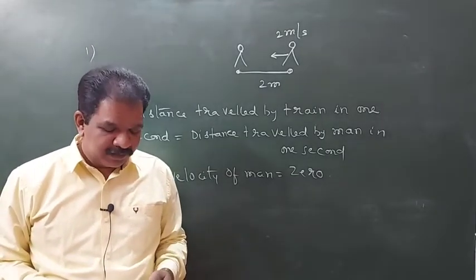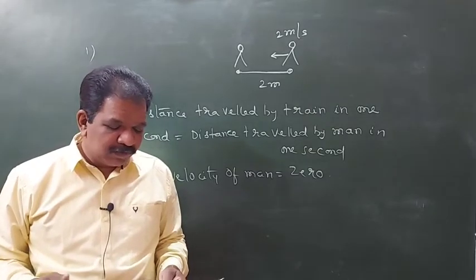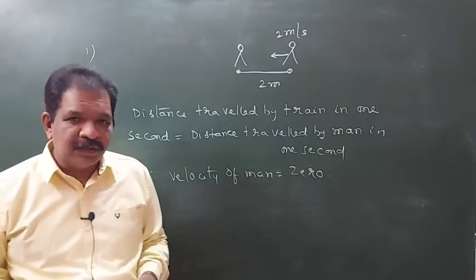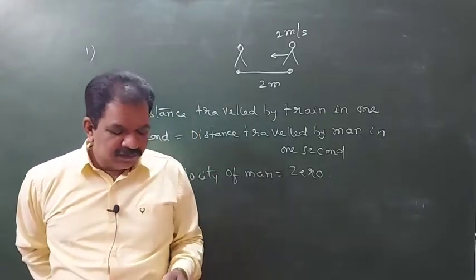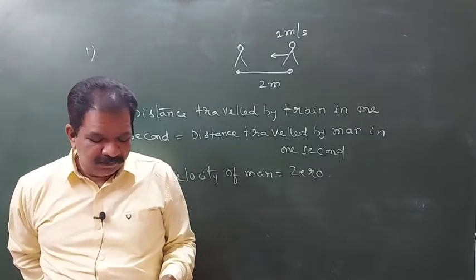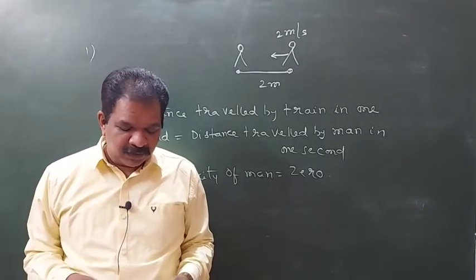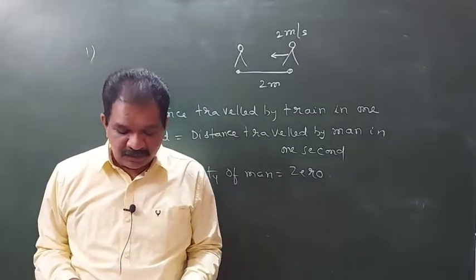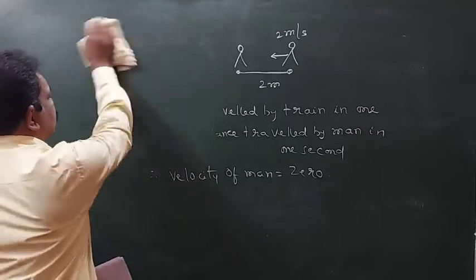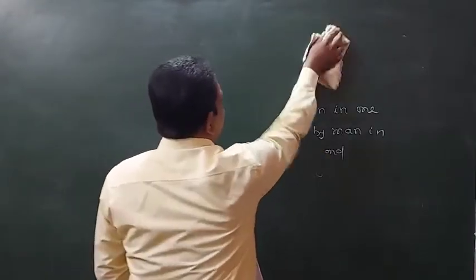Next, second question. A motor boat covers a given distance in 6 hours moving downstream on a river. It covers the same distance in 10 hours moving upstream. Find the time it takes to cover the same distance in still water. So, what is the question here?